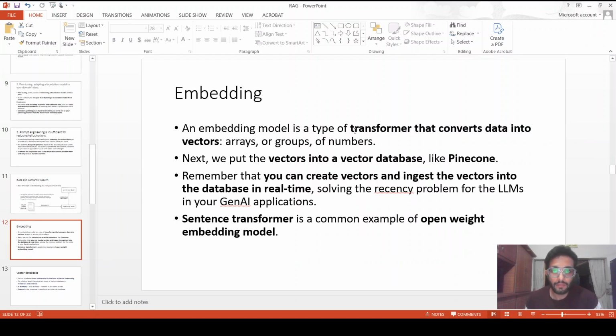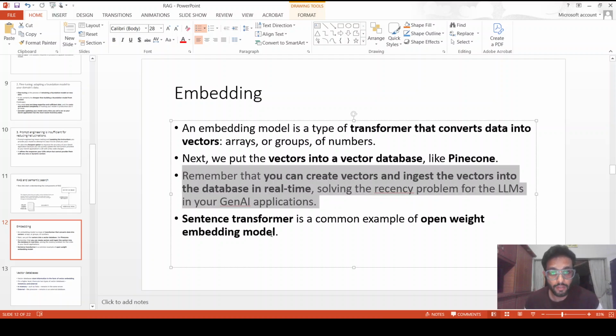So what is an embedding? An embedding is again a transformer model that converts the data into vectors, and those vectors are then stored in the vector database. In this example, we will focus on Pinecone, but keep in mind that Pinecone is not the only vector database available. There are many others as well. But in this code example, we will be using Pinecone, so I will repeatedly use the name Pinecone whenever I talk about a vector database.